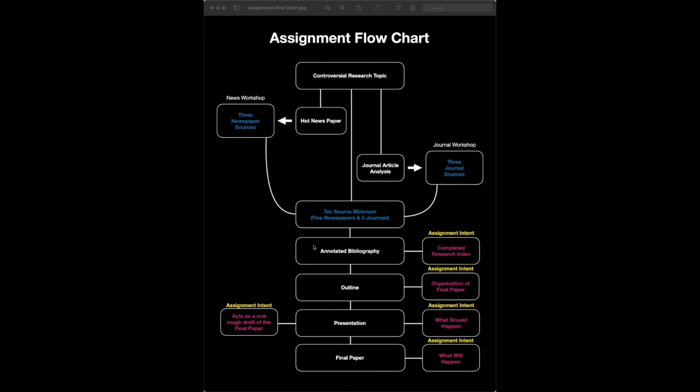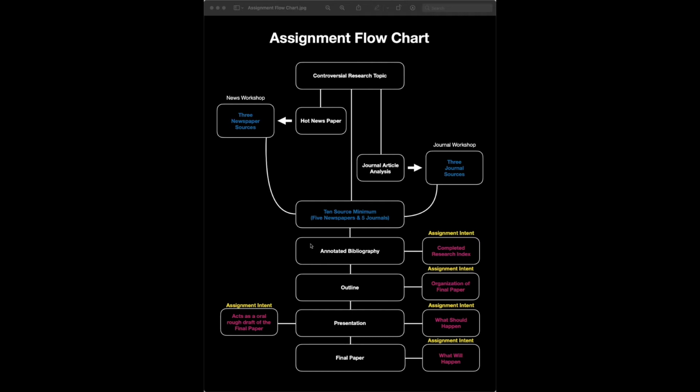Then once we do that, we're going to be working on our annotated bibliography. So what that would be looking at, that would be going ahead and giving a breakdown of the sources that you plan on using for your final paper. And so the assignment intent right here is to complete your research index. So you've already done the research needed for the final. That's the intent. And then you'll go ahead and formulate an outline that'll be coming up the following week after that, and then we'll set up our presentations and final. And so that's going to be the next thing that we work on.